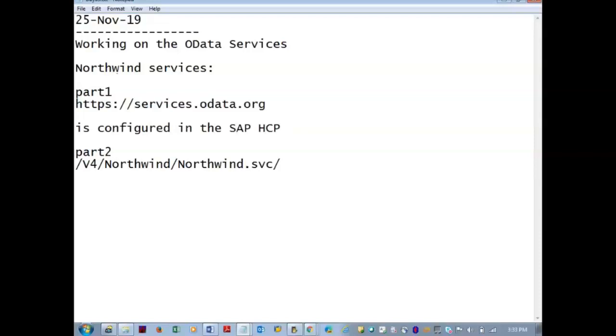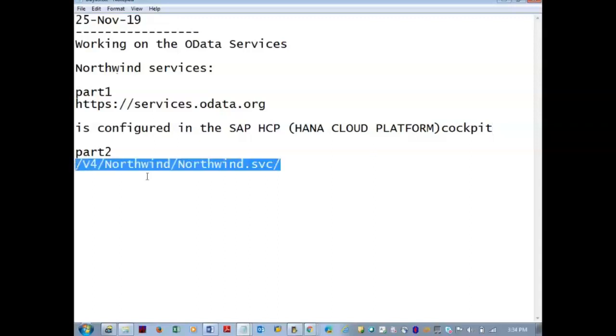We'll see how to configure part 1 also. And part 2, we are going to use in our Web IDE in the coding part.